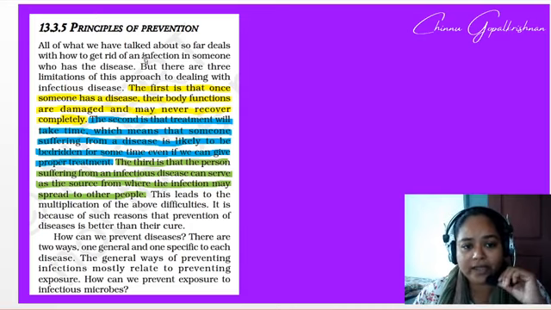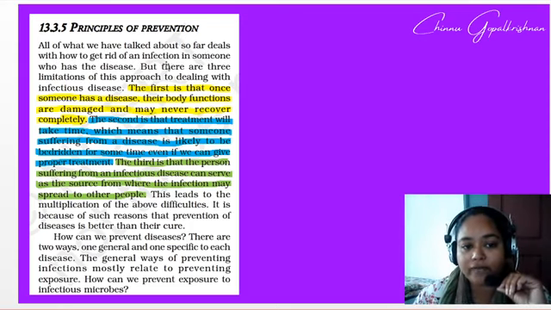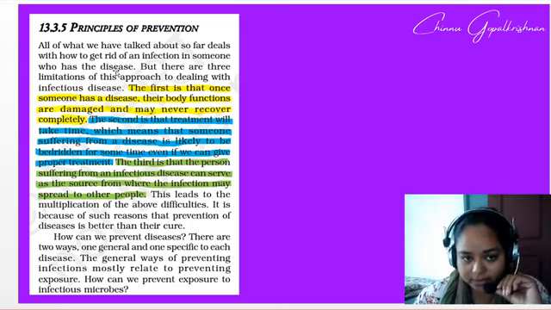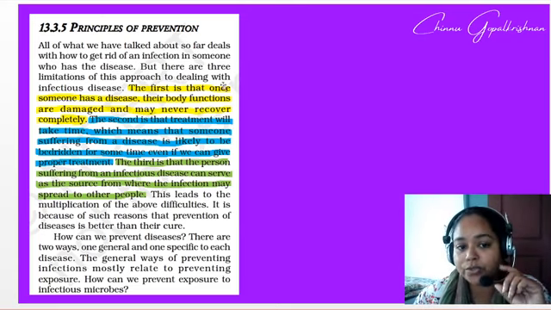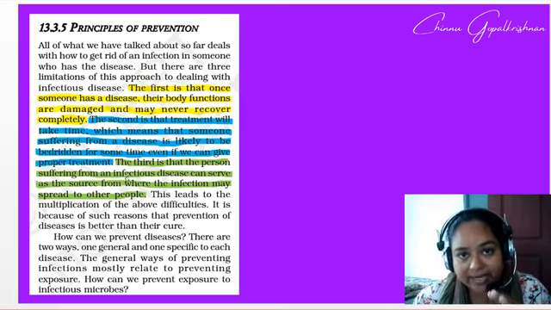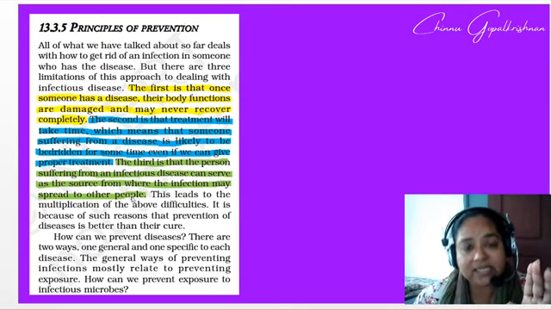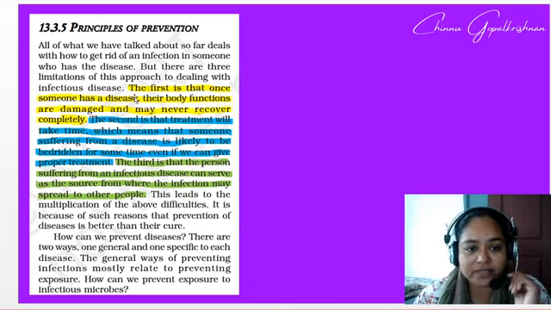All of what we have talked about so far deals with how to get rid of an infection in someone who has the disease. But there are 3 limitations of this approach to dealing with infectious disease. Those 3 limitations I have highlighted, and we will have an initial discussion on these 3 points. So, what's the first one?